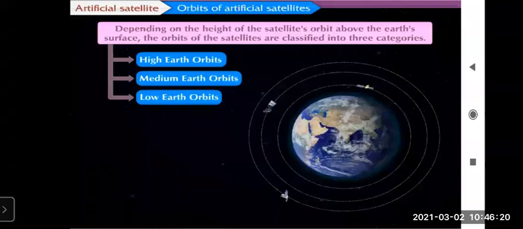As I told you, they are high Earth orbit, medium Earth orbit, and low Earth orbit. And the short form for it is HEO, means high Earth orbit, MEO, medium Earth orbit, and LEO, that is low Earth orbit. Now we'll see one by one in detail what it means.